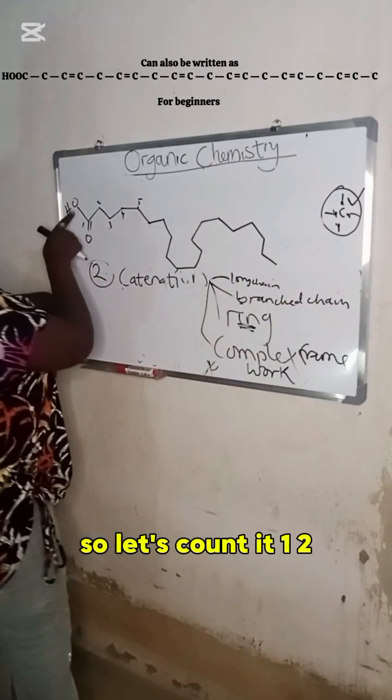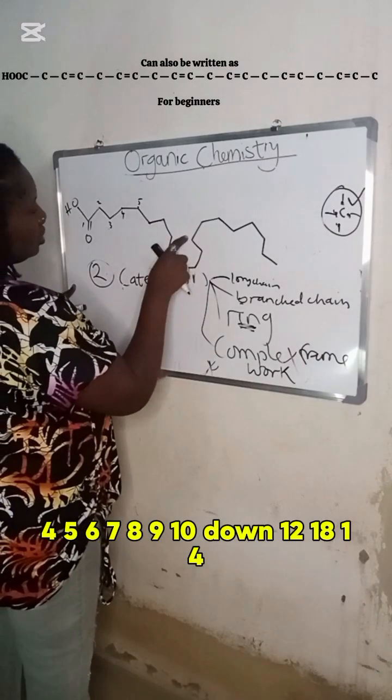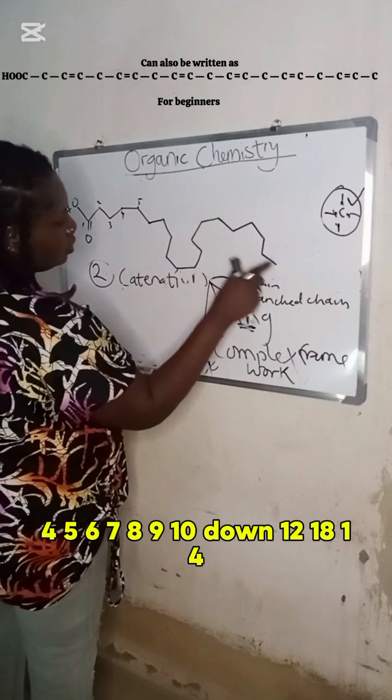So let's count it: 1, 2, 3, 4, 5, 6, 7, 8, 9, 10, 11, 12, 13, 14, 15, 16, 18, 19, 20.